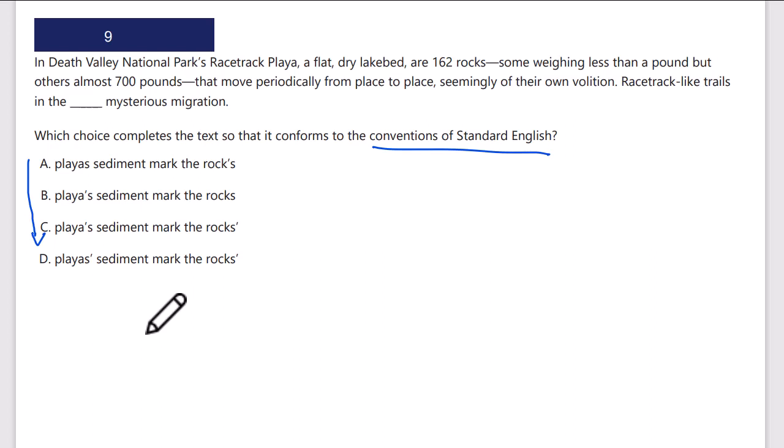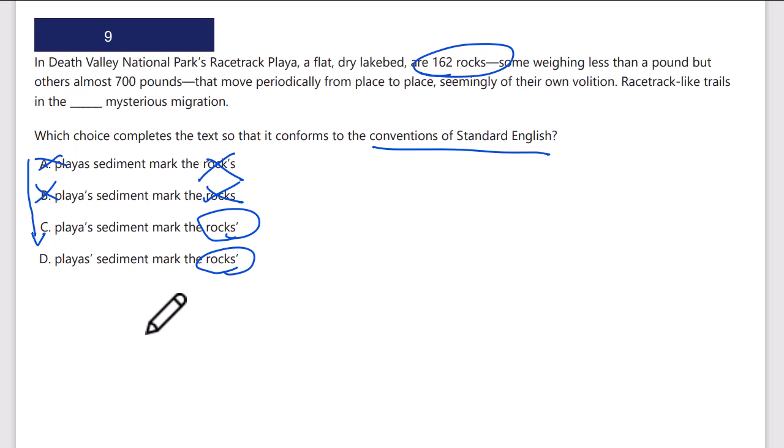Okay, so there are multiple rocks, and it is the rocks' migration. So the rocks own or possess the migration. So it can't be apostrophe S, can't be no apostrophe. It's going to be S apostrophe, and it's therefore going to be C or D, not A and B. Okay? Racetrack-like trails in the playa's sediment. So the playa owns the sediment, and is playa singular or not?